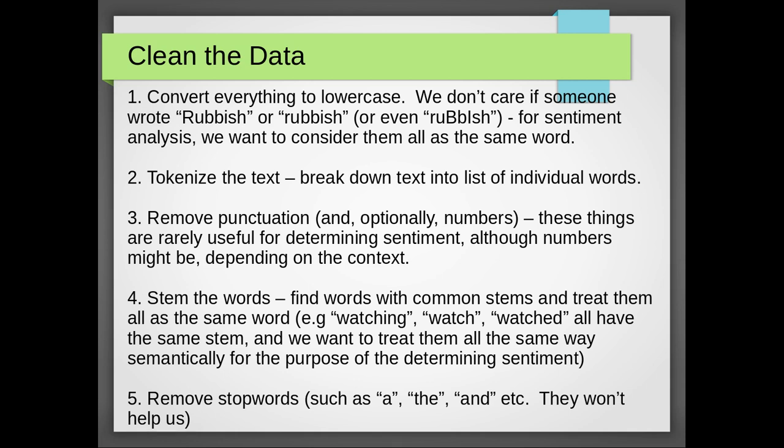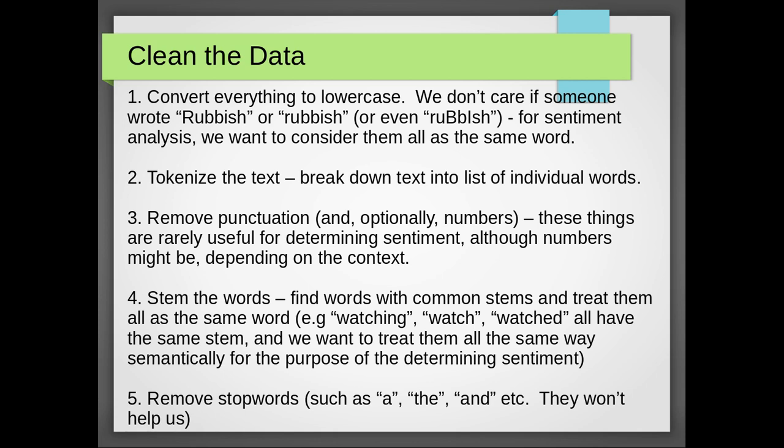The second thing we tend to want to do is to tokenize the text. And tokenization is just a very fancy way of saying break down the text into individual elements. So in particular, into a list of individual words. So rather than a stream of text, we break down that text, so we've got a list of all of the words that make up that text. And of course, they'll all be lowercase words if we've performed the first action.